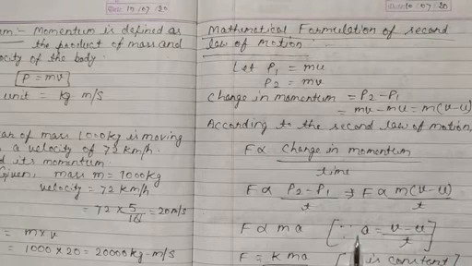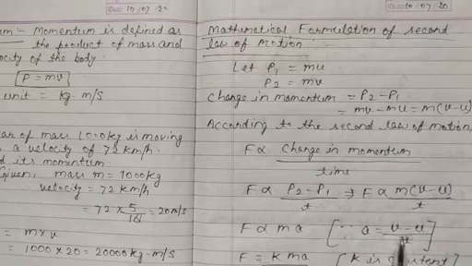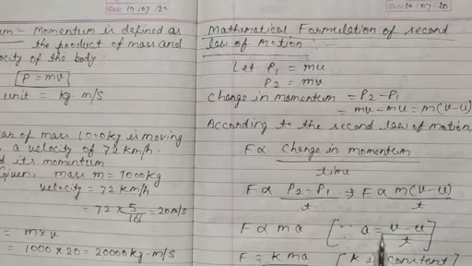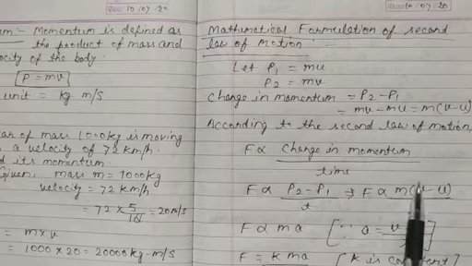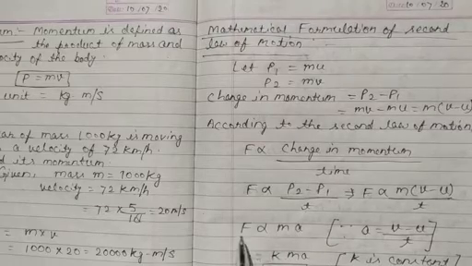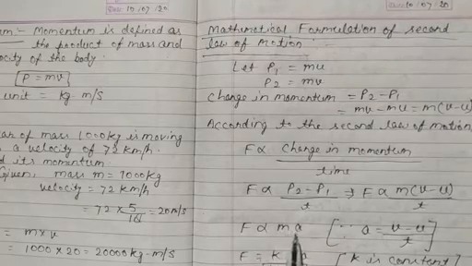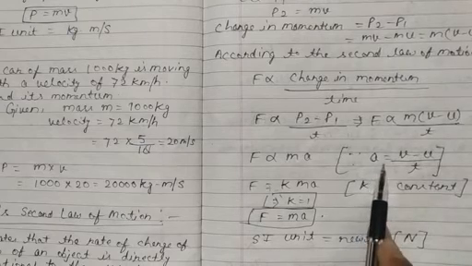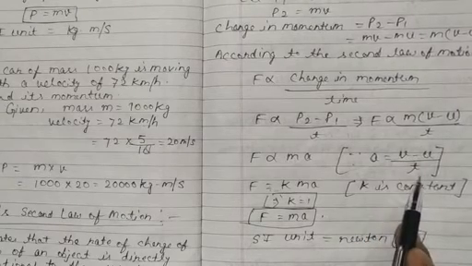We already know that v minus u upon t, change in velocity upon time, is equal to acceleration. So in place of this quantity we write small a, acceleration: F is proportional to m into a, because acceleration a is equal to v minus u upon t.